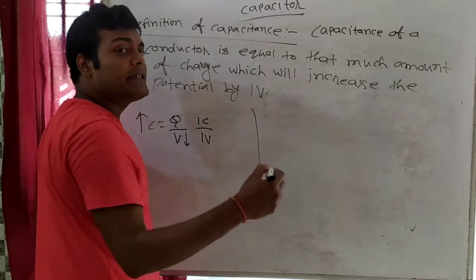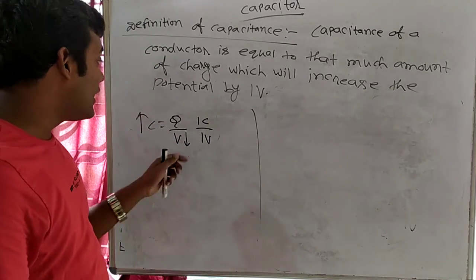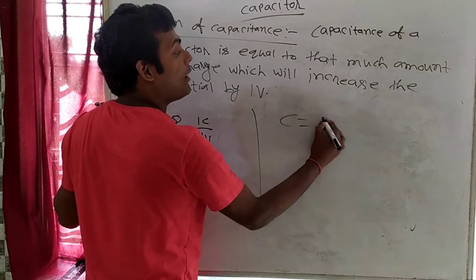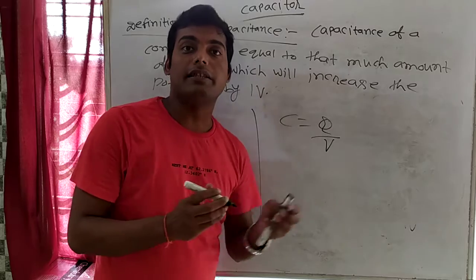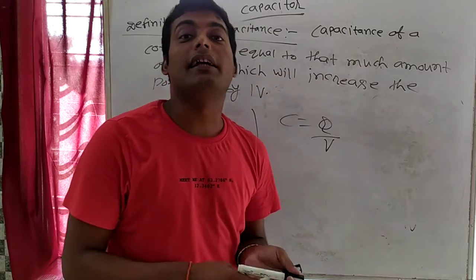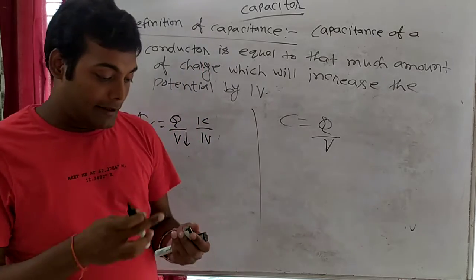So now understand one thing, that I asked you on which factor capacitance of a capacitor will depend. Then you can easily say, sir, capacitance formula is Q by V, so capacitance is depending on charge and potential, and I will say you are 100% wrong. Now you will say why?